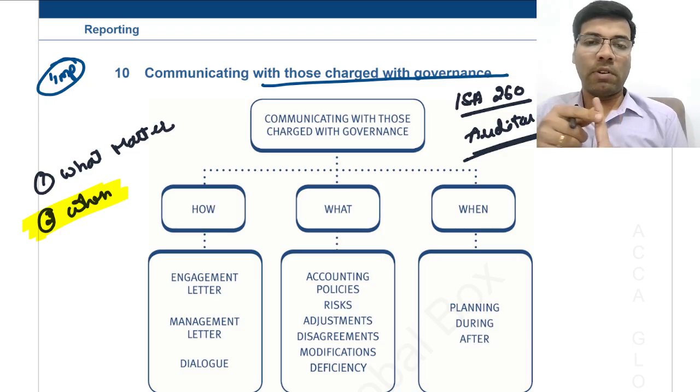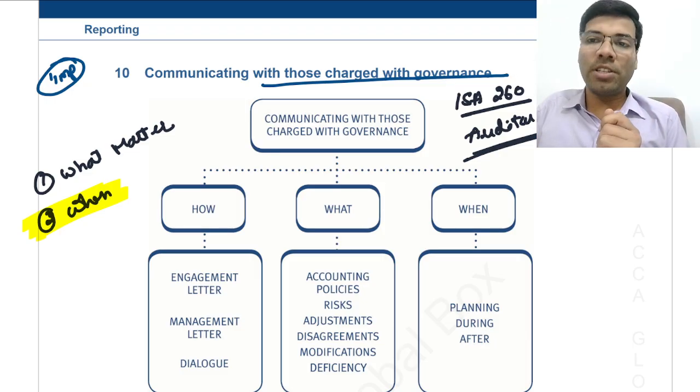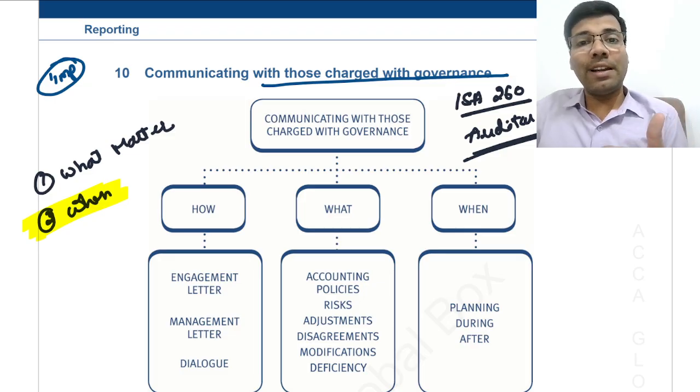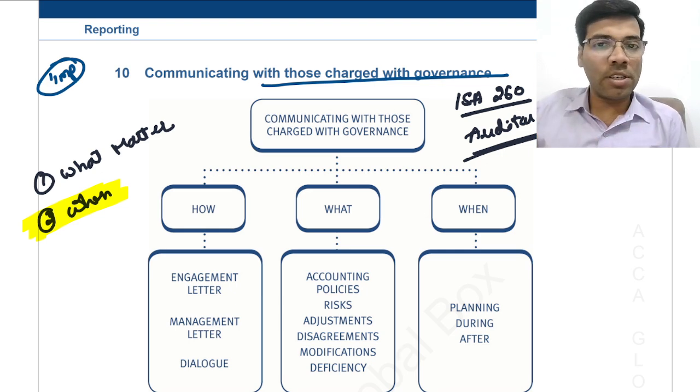Okay, this is point number one. Point number two, to be very specific, is when this communication will be made. I said that throughout the audit it will be made. So based upon this, can we say that the communication has to be done with the client at the starting of the audit, the beginning of the audit? Isn't it? And even whenever the audit progresses, at that time also the communication has to be made.